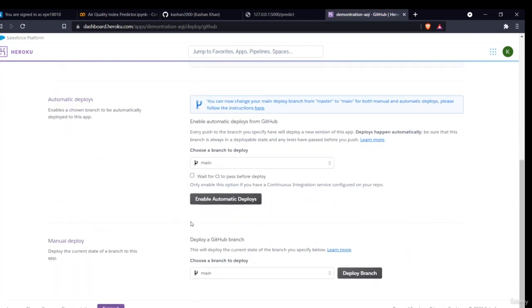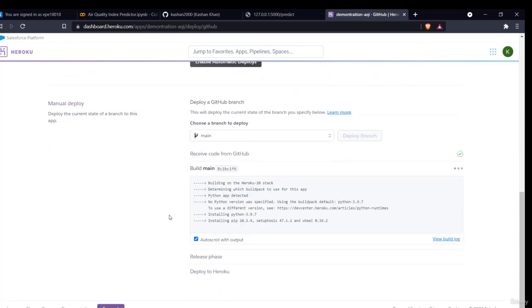Then I'll say deploy. There are two ways: first, you can use automatic deploy, and the other is you can deploy from your branch only. I'll click on deploy branch. Then it will deploy my model. It will take a few minutes to get imported and build your model.